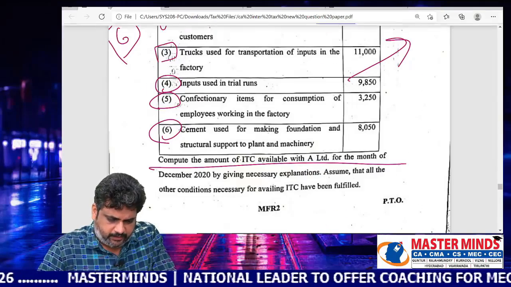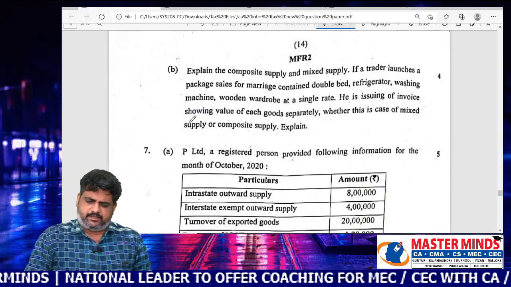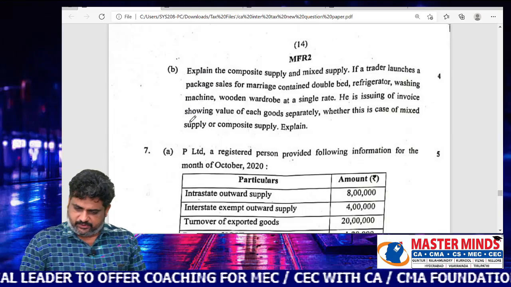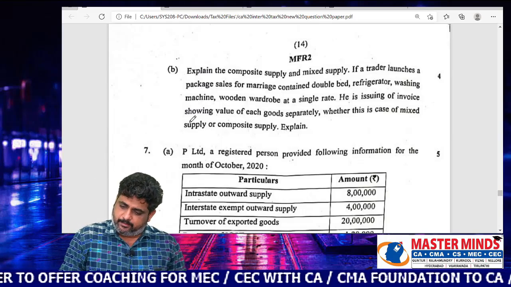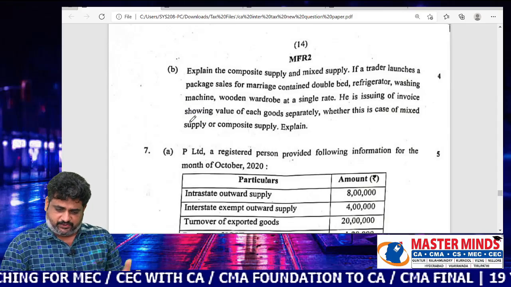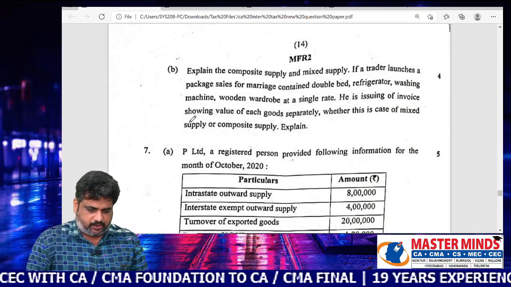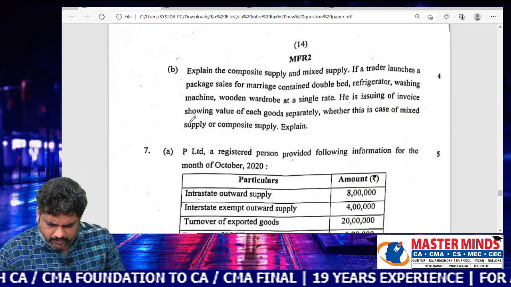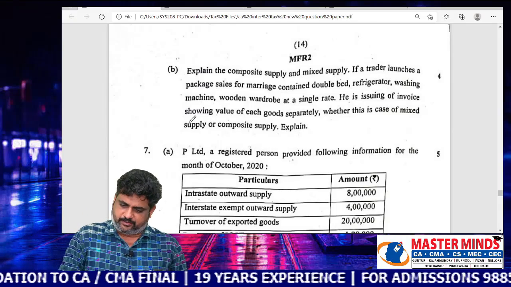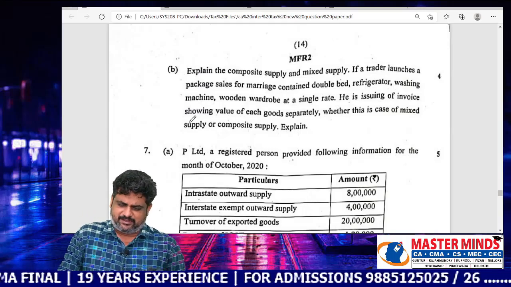And the next one is 6B. Explain the composite and mixed supply. If a trader launches package sales for marriage containing double bed, refrigerator, washing machine, wooden wardrobe at a single rate, he is issuing an invoice showing the value of each of the goods separately. Whether this is a case of mixed supply or a composite supply, explain.